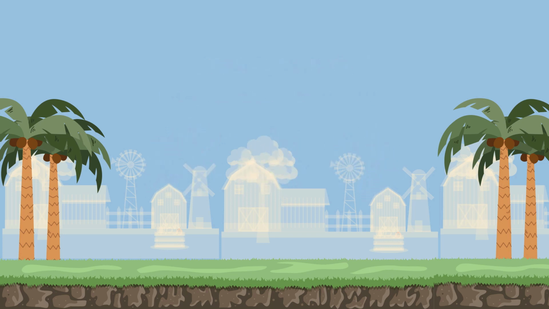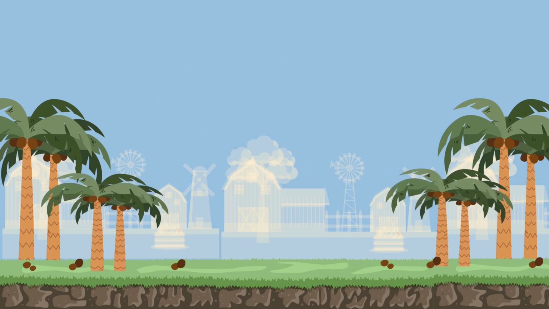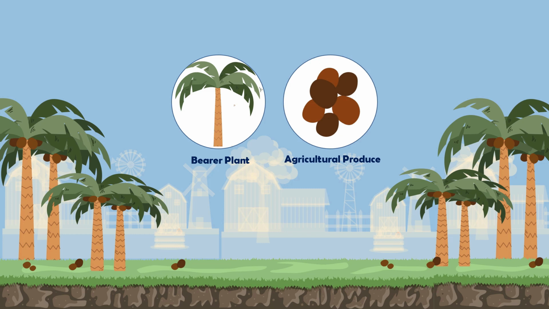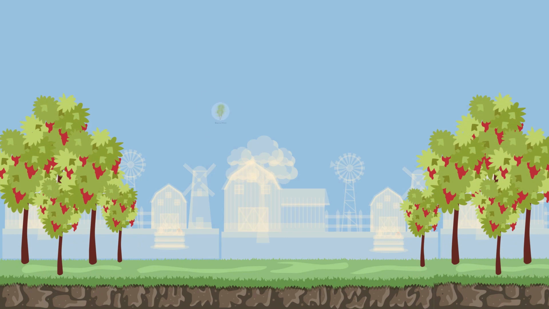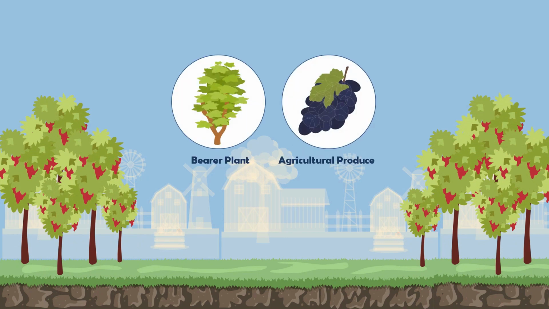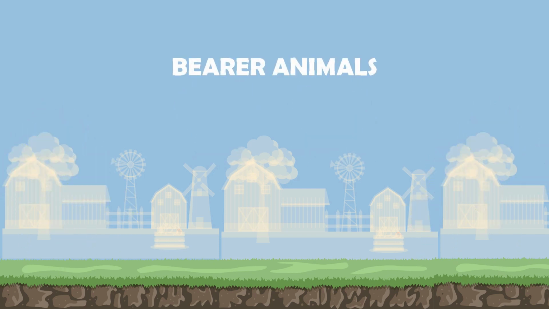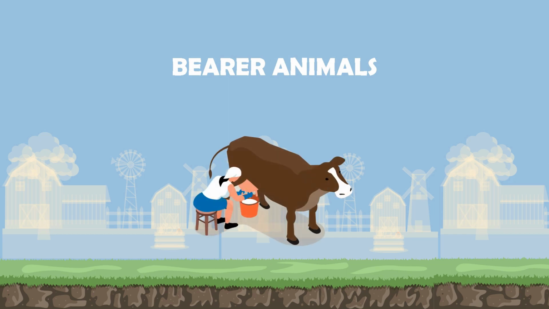Example of a bearer plant: in an oil palm plantation, the oil palm tree is the bearer plant and the fruit is the agricultural produce. In a vineyard, the grapevines are the bearer plants and the grapes are the agricultural produce. How about bearer animals? How do we recognize them? Bearer animals, like bearer plants, may be held solely for the produce that they bear. However, bearer animals have been explicitly excluded from the IAS 16 amendment and will continue to be accounted for under IAS 41/PAS 41. In other words, bearer animals continue to be reported as biological assets.